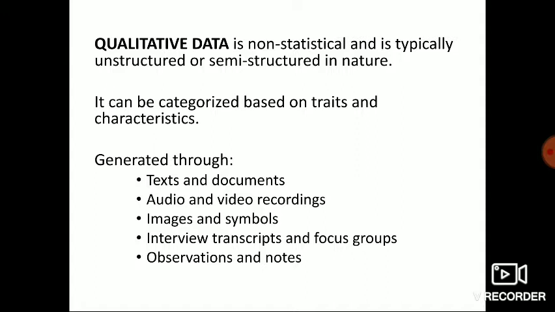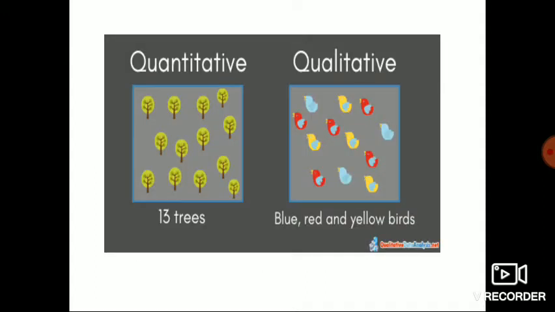This data can be generated through documents, text, recordings, symbols, images, notes, observations, focus group transcriptions. These are the different ways we use to develop qualitative data. Let me explain it with some pictures. The left side of the picture denotes quantitative data, but the right side of the picture shows qualitative data.